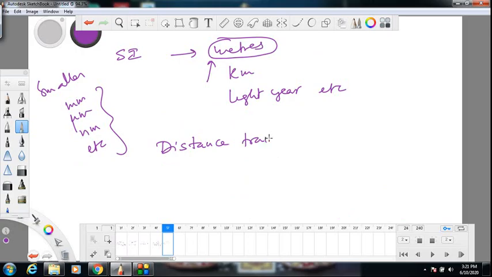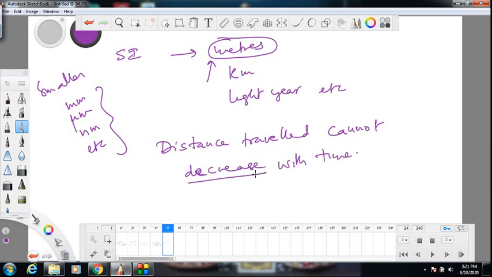And second, distance traveled cannot decrease with time. This is a very important point. With time it can only increase or it can remain constant. It cannot decrease with time.